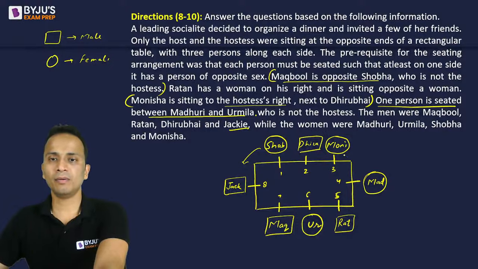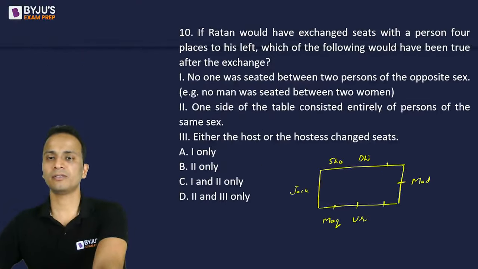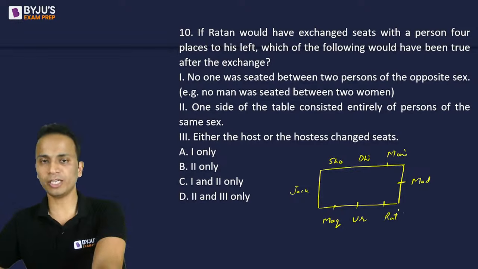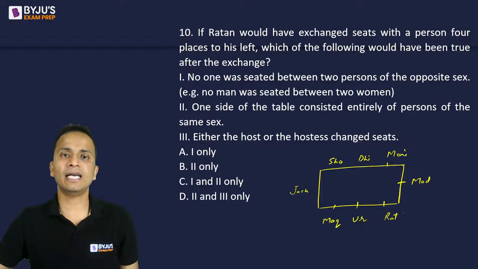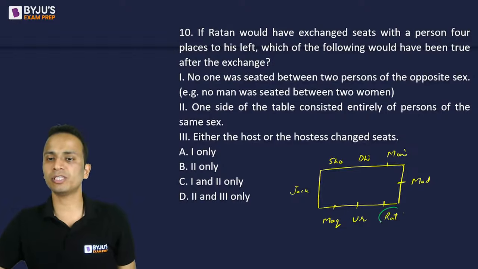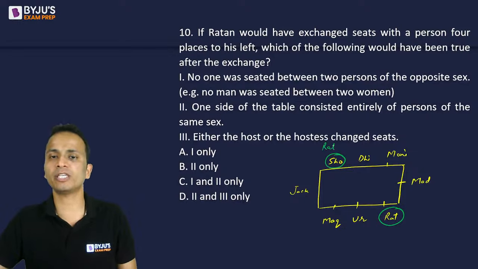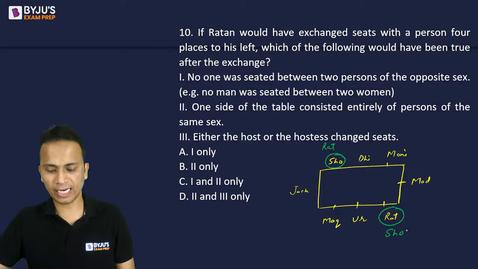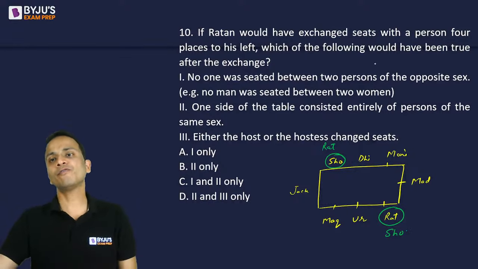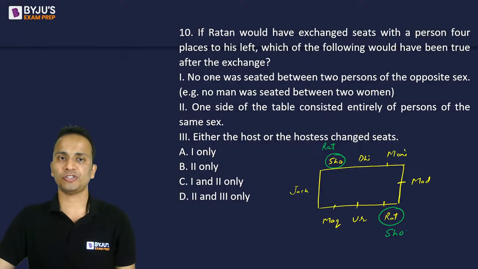and Monisha and Ratan. Okay, this was the arrangement. Now the question is telling us that Ratan has exchanged his seat with a person who is sitting 4 places to his left. So Urmila, Makbul, Jackie, and Shobha. So this is the 4th person on his left. So Shobha and Ratan have exchanged their places. So Ratan will sit here and Shobha will sit at this chair. All right. Now, which of the following would have been true after the exchange?